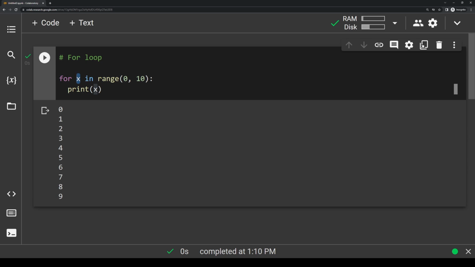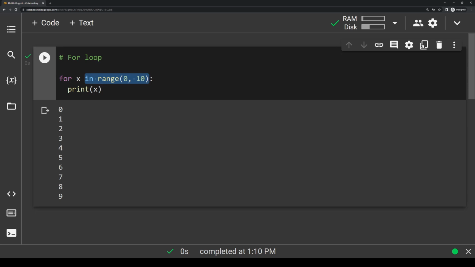So at the first iteration of the loop, x is equal to 0. And then the next iteration, it's equal to 1, then the next one it's equal to 2, and so forth. This variable name can be literally whatever we want, it just needs to follow the variable naming conventions that we discussed in episode 2. Then we have this in range component here.